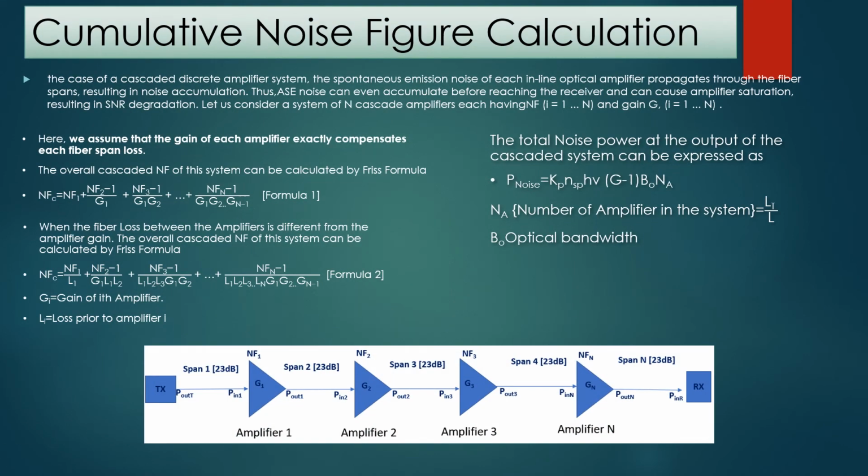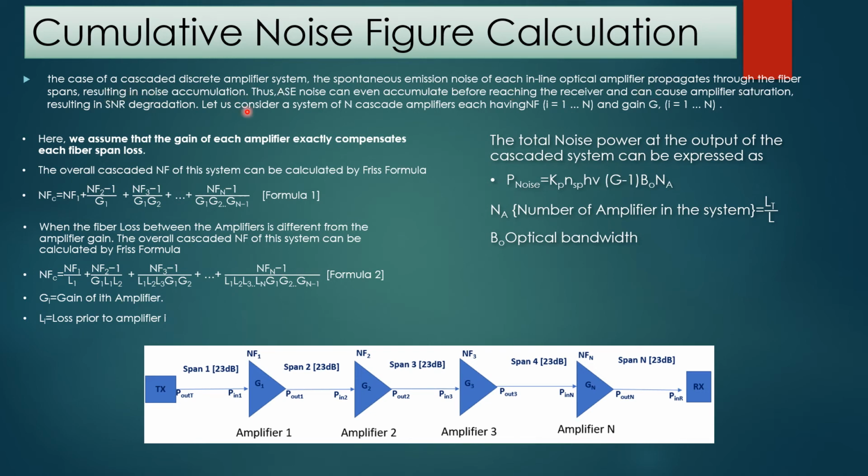Cumulative noise figure calculation. In this slide, we will calculate the noise figure of a discrete amplifier system. A cascaded discrete amplifier system is an amplifier system in which a number of discrete amplifiers are connected in series. The spontaneous emission noise of each inline optical amplifier propagates to the fiber spans, resulting in